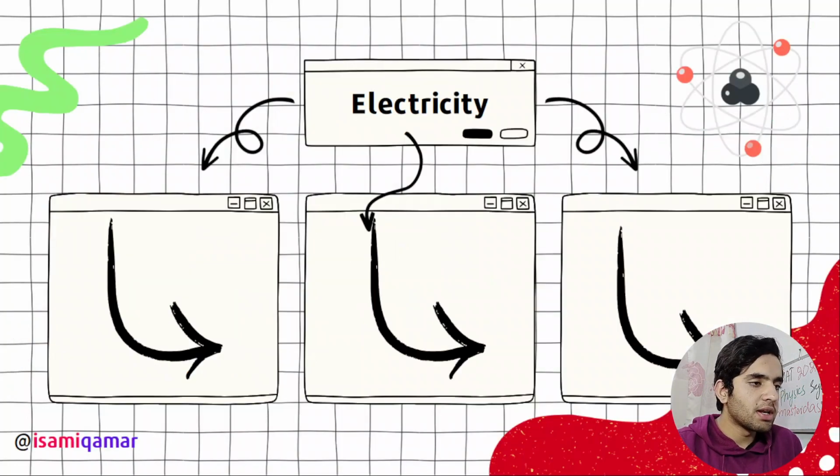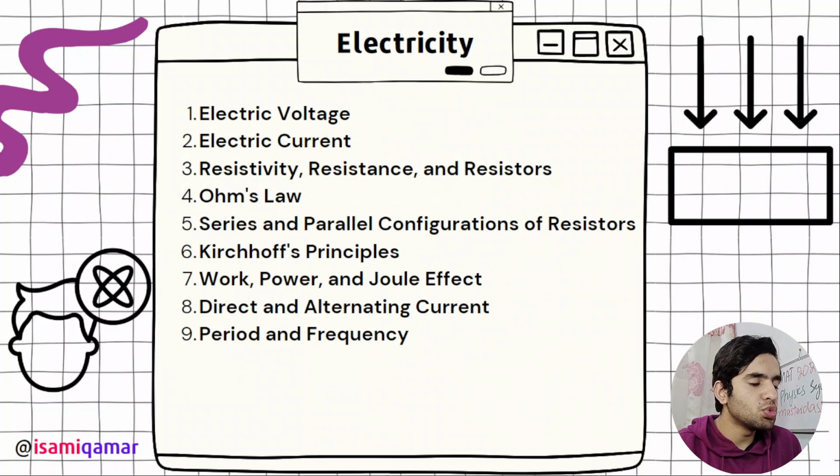Okay, then we have got electricity. In electricity, you need to study what electric voltage is, what electricity is. Moving charges are electricity. What is conventional current, what is electrostatic current. Conventional is from high potential to low potential. Then you need to know resistivity, rho. Resistivity is rho, resistance is R, and resistors. What are resistors? Combinations of resistors, parallel and series.